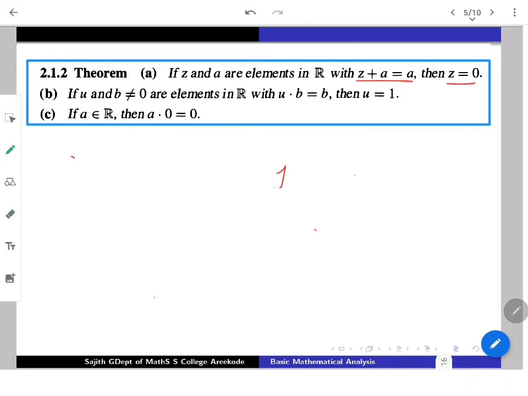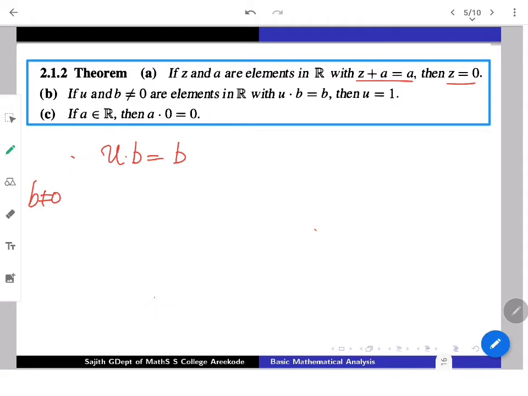So 1 times anything gives the same thing back, but 1 is the only element which has such a property, and that is what is given by B. U and B are supplied such that U into B is again B. Then in such a situation, U must be 1, provided B is away from 0. That is an additional requirement, and you will immediately see why it is needed.